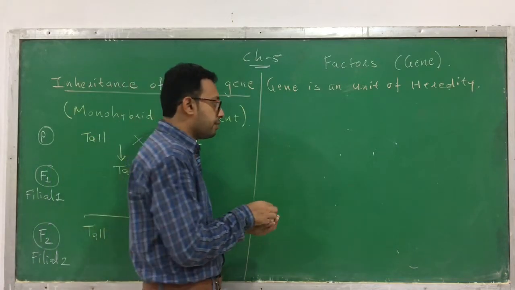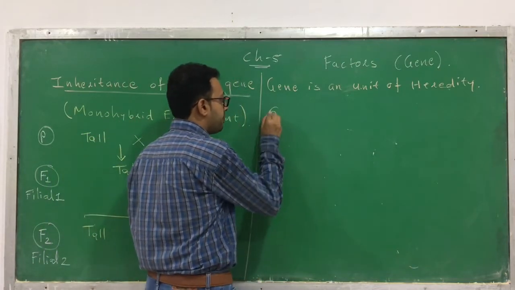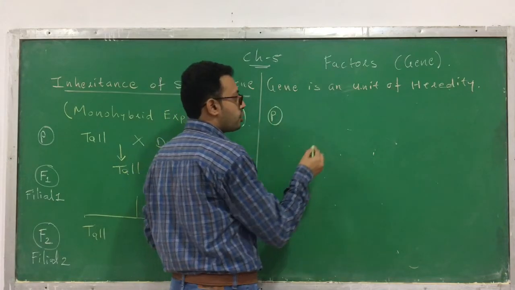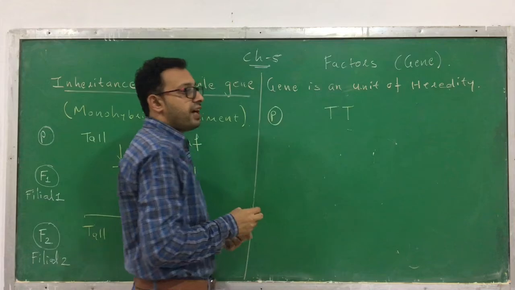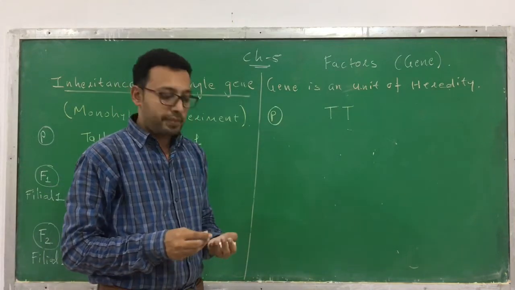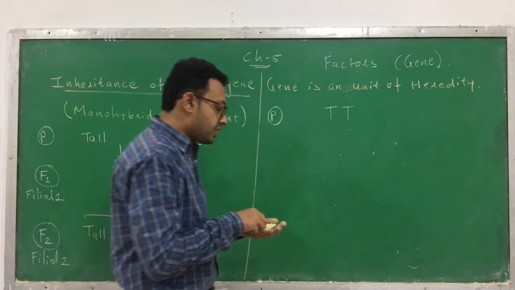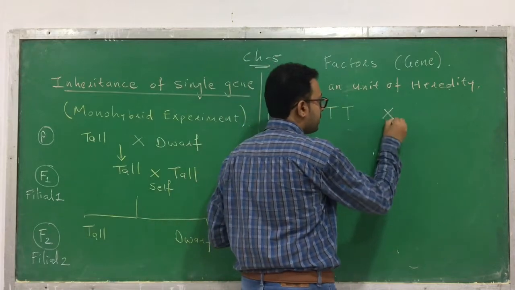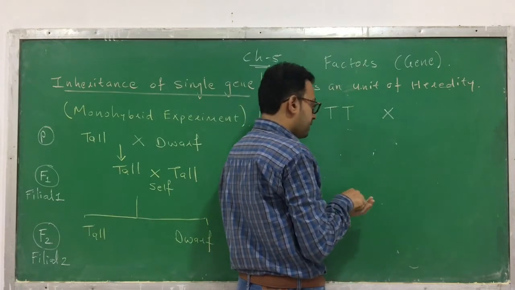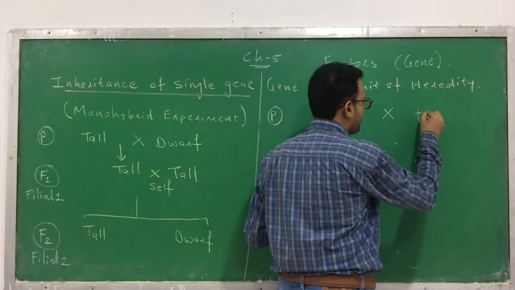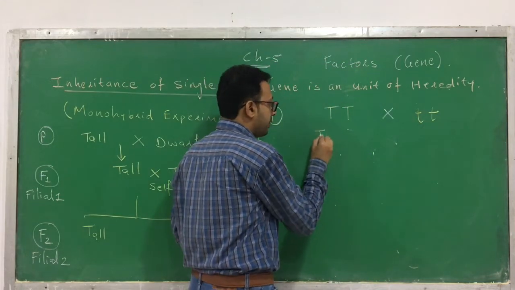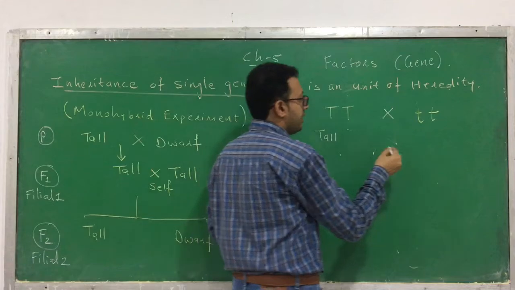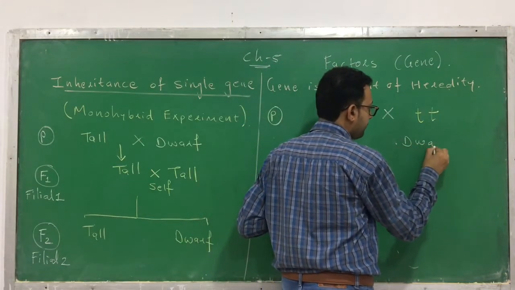Let us remember, he took the parent generation, the P generation, tall plant. The tall is defined as capital T, capital T. He crossed this tall plant with a dwarf plant. The dwarf plant is denoted as small t, small t. So this is a tall plant and this is a dwarf plant.